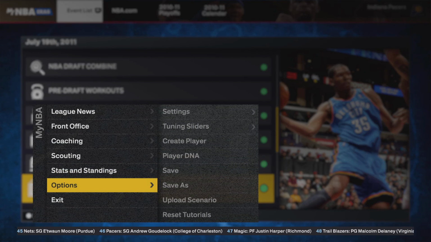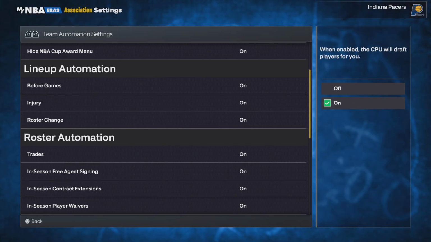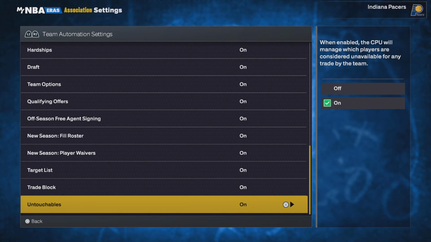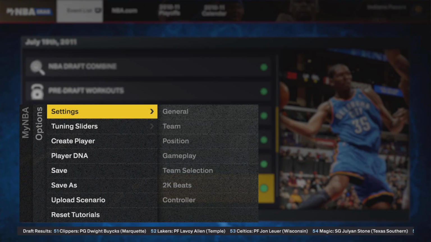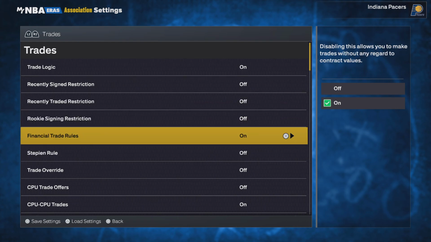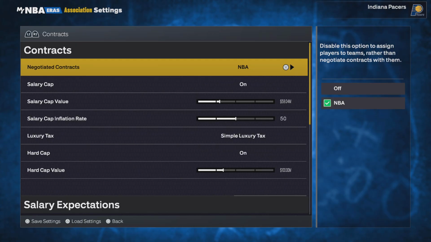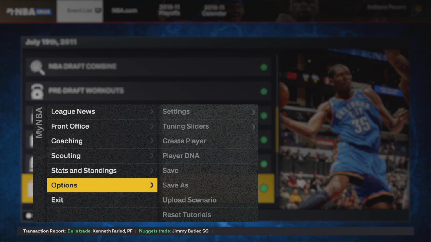Now, just a note real quick. I have injuries off because I said I was going to do that. This is on automatic, so they can trade Kawhi Leonard if they want to. They better not, I'm going to overturn it. I'll turn off override here. All normal rules are on. Trade finances will be on, and the Stepien rule is off. Progression's on 50%, the usual.